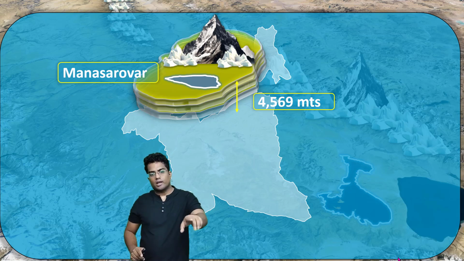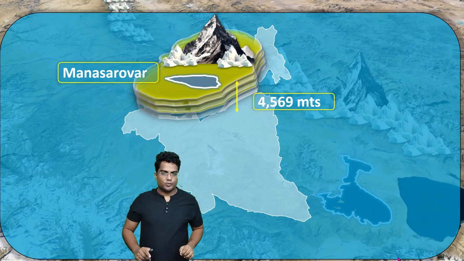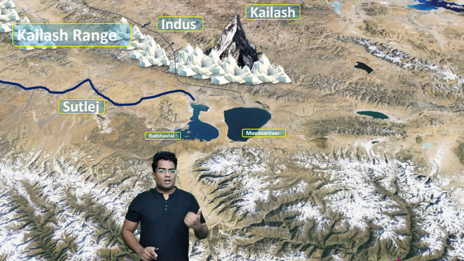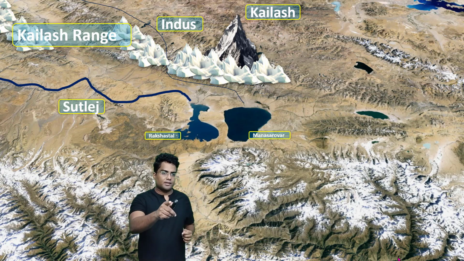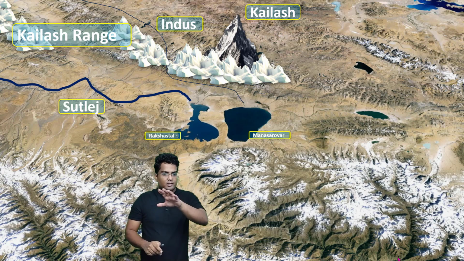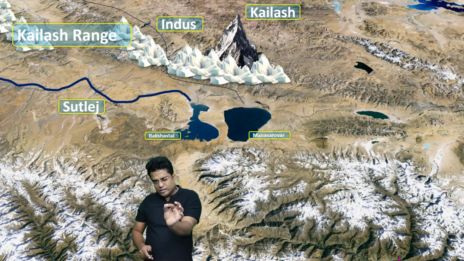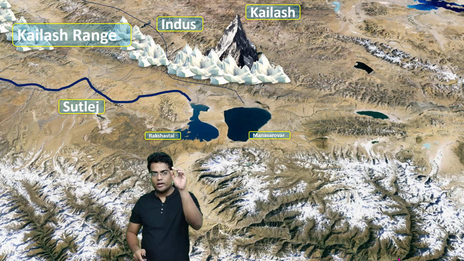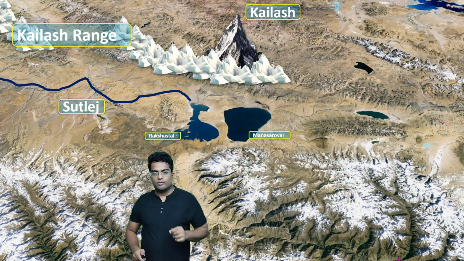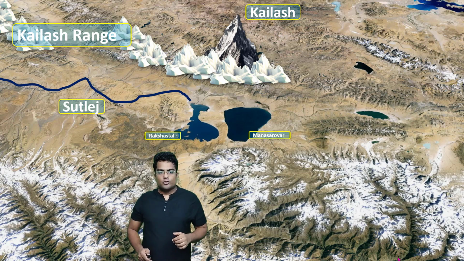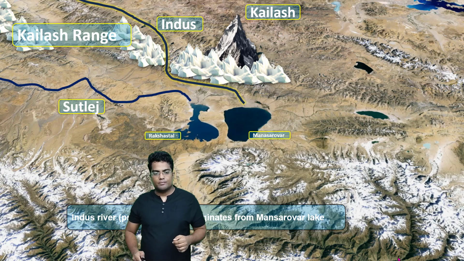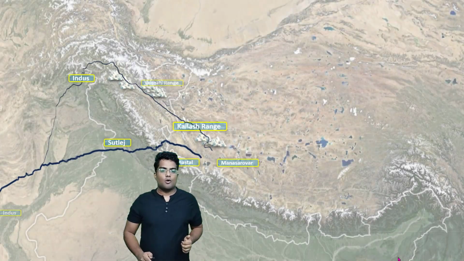Okay, so that's the Mansarovar Lake, and the yellow structure is the Tibetan Plateau. Right? So, as you can see, Satluj starts from Lake Rakshatal. As you can see, that's the whole of the Kailash Range. That's the Kailash mountain, and there's a small tributary of Indus that's going in. So that's where the Indus River starts. Let me show you the entire stretch, how the Indus River starts from Mansarovar and goes through India and then into Pakistan. So this is how it looks.